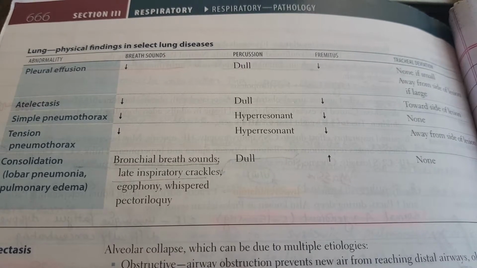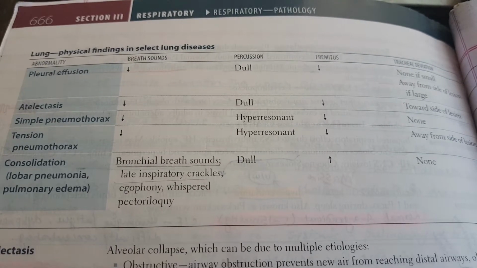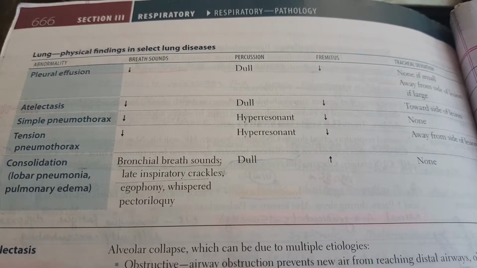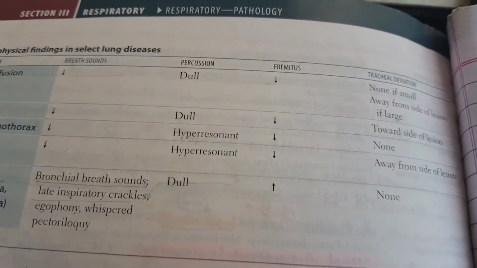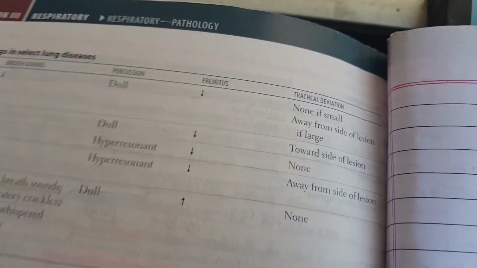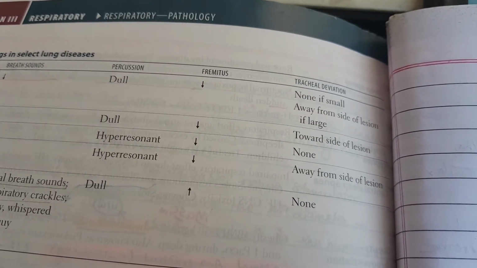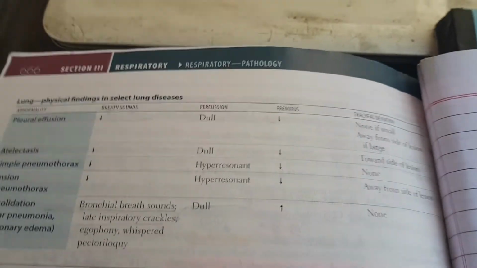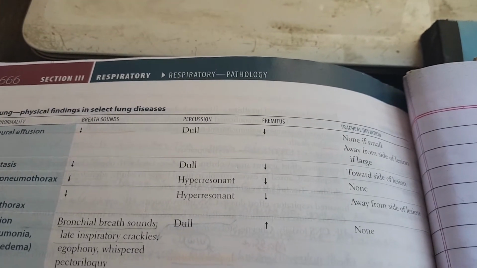simple pneumothorax and tension pneumothorax. One thing I would like to add is there is woody dullness in consolidation, but it is stony dullness in the case of pleural effusion. Remember that. Now talking about fremitus, fremitus is increased only in the case of consolidation. Remember that. Only in consolidation will the fremitus increase, otherwise it will decrease in almost all cases.